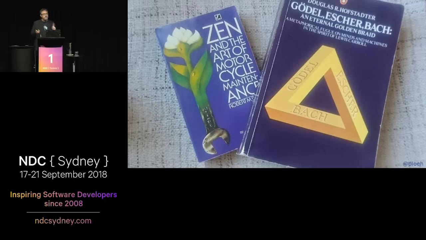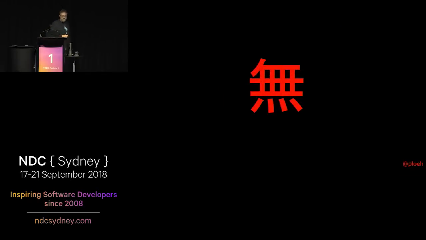Those are two Western books that both talk about this concept of mu from Zen Buddhist philosophy. But basically it means the question implies some things, or there are some implicit assumptions being made in that question that makes it actually nonsensical. So you can't really answer the question because it's based on some fundamental assumptions that are wrong.